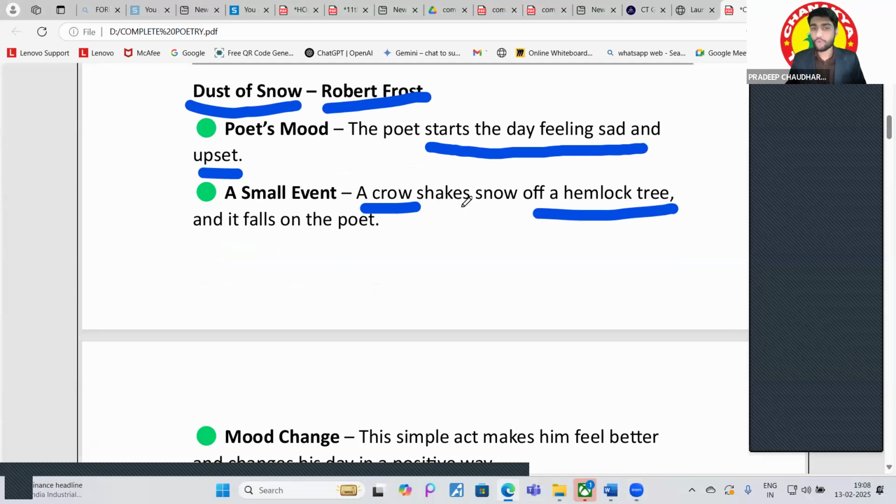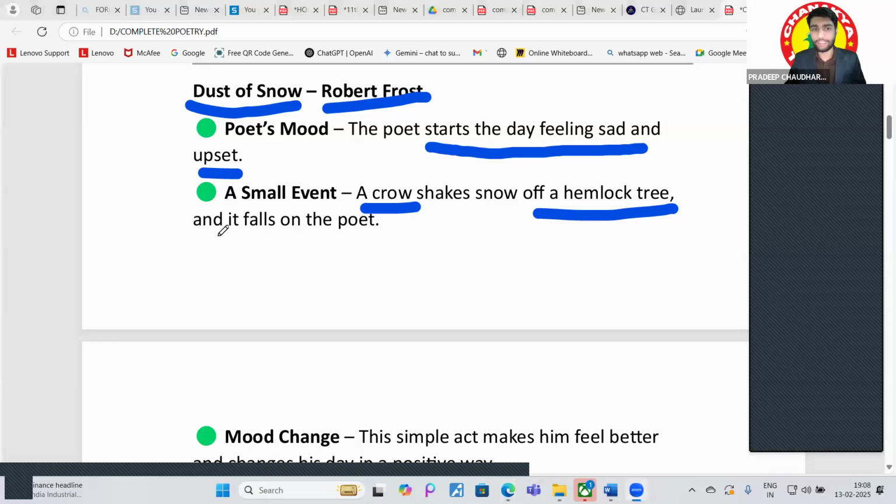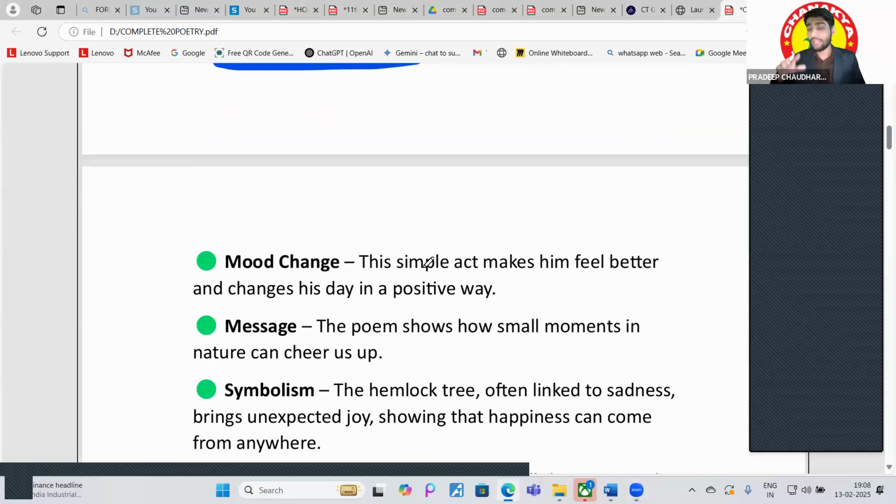Okay, so the poet was sitting under the hemlock tree and the crow came. And after that, what did he do? He shakes the snow off the hemlock tree and it falls on the poet, right? And this was the thing that changed the mood of the poet completely. The simple act makes him feel better, right? And changes his day in a positive way.